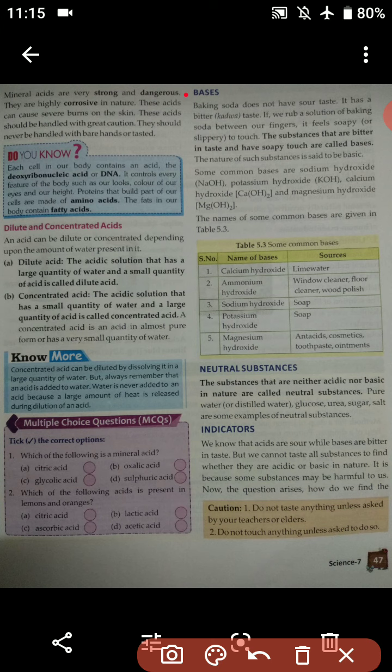So students, do you know each cell in our body contains an acid? We all know that our body also contains acid. The deoxyribonucleic acid, or DNA, controls every feature of the body such as our look, color of our eyes and our height.